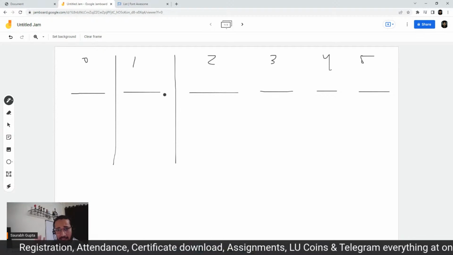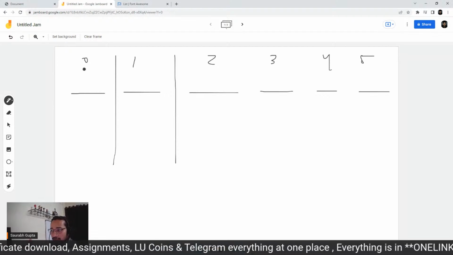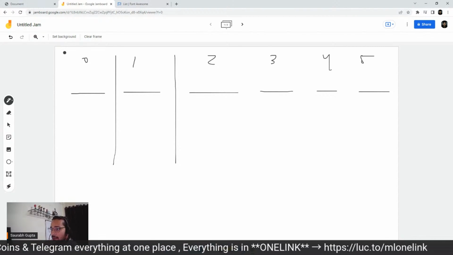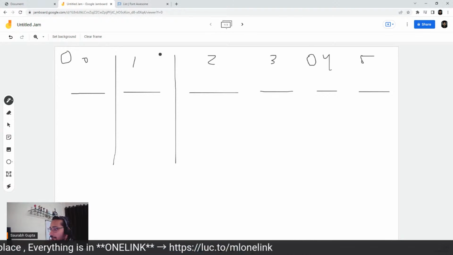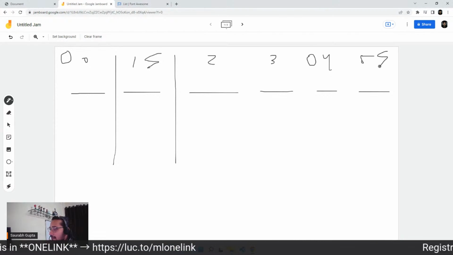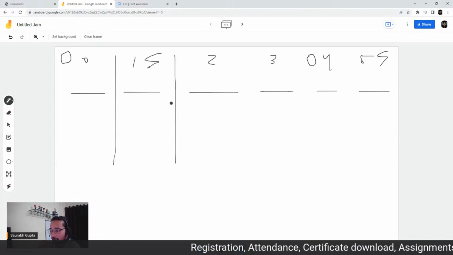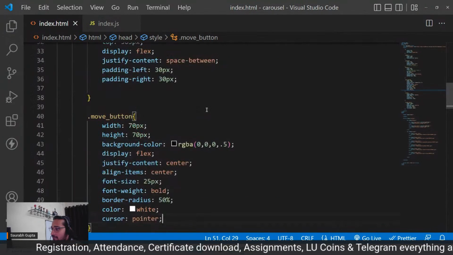Focus now. Here you will understand. We are now understanding the logic. So 0, 1, 2, 3, 4, 5. In total 6 images in which this and this are same. This and this are same. Okay, this is what we are doing. And initially this one is visible to us because what we have done initially, I have said that my margin left will be what?